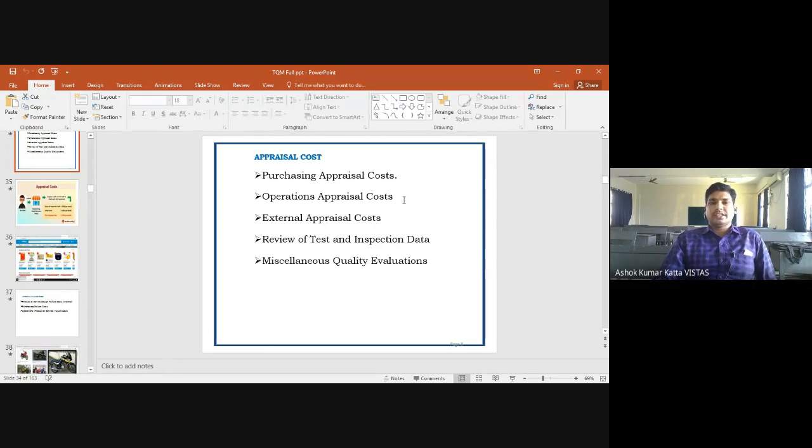When you see any finished product, behind the screen operational processes were there: machinery required, material required, labor, supervisor, quality inspection, and only then do we see the product. Everything behind the screen is called operational appraisal cost. Compared with olden days, operational expenditures in the current scenario are increasing, not decreasing.